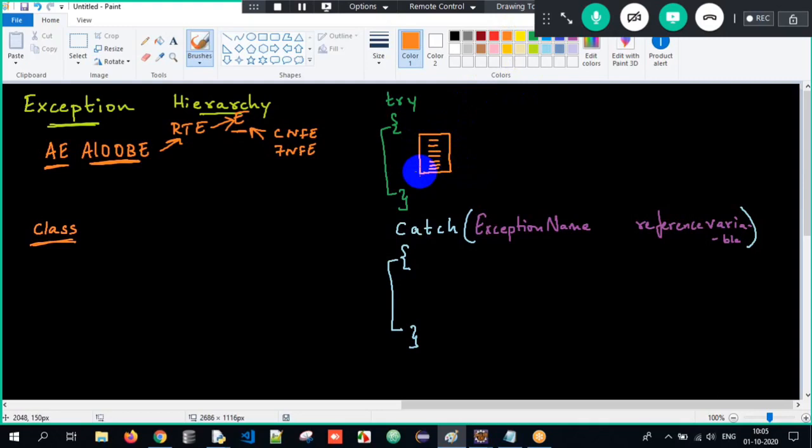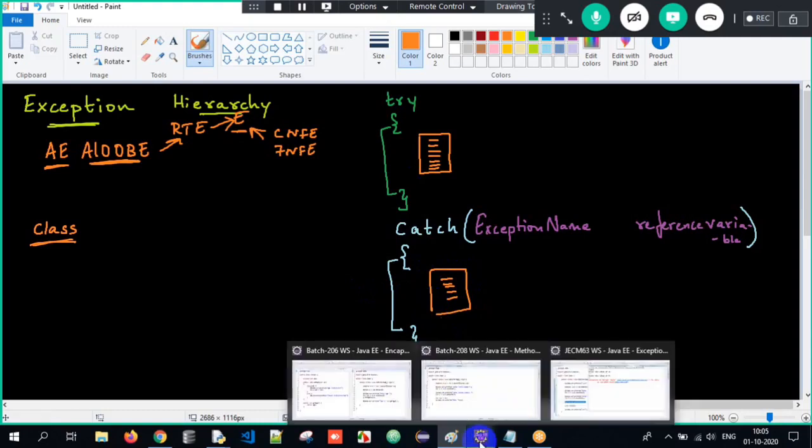And if at all an exception will occur, I need to give certain solution, no? That message has to be written within the catch block here. And the catch block will get executed only if an exception occurs. Not all the time it'll get executed, okay? Only when an exception occurs, we have to execute the catch block here. Clear? So now I go back to my program over here.